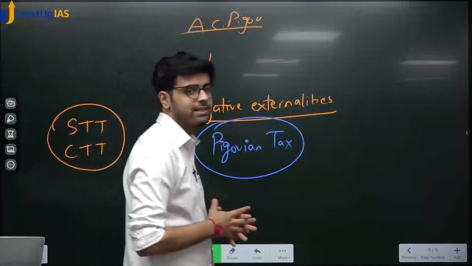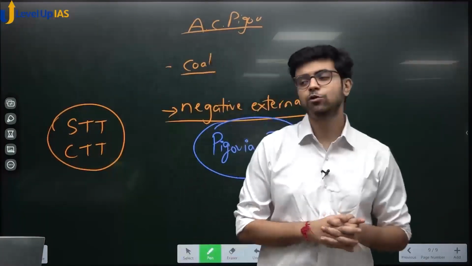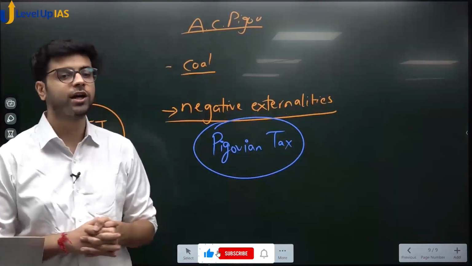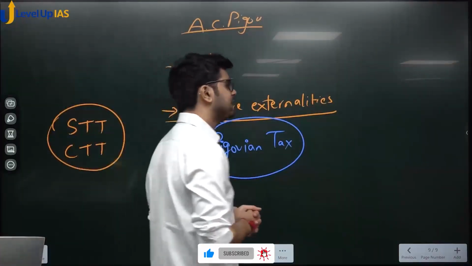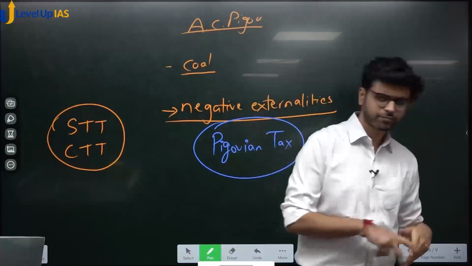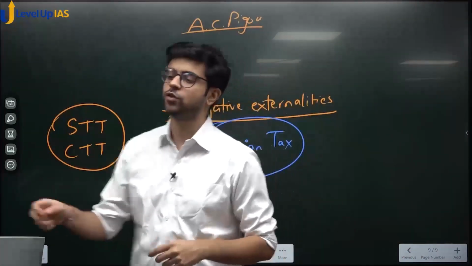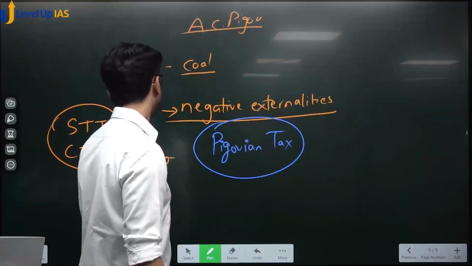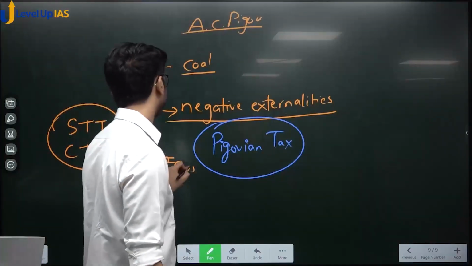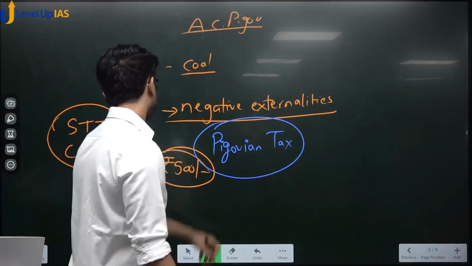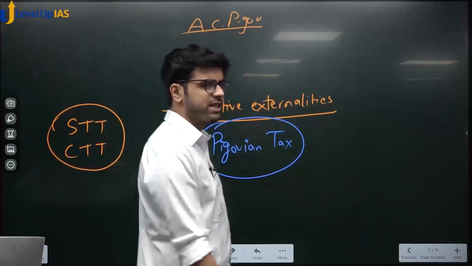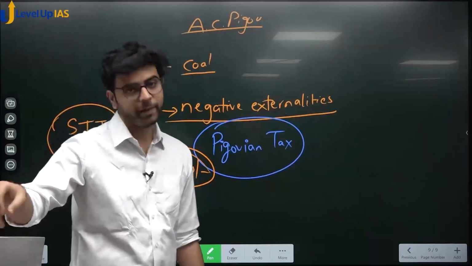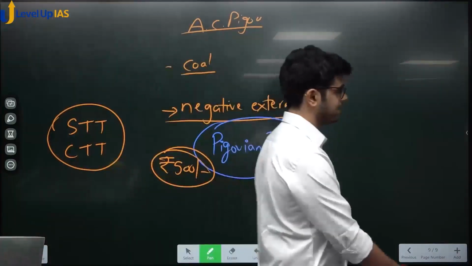What is Pigovian tax? Tax on negative externalities. Sir, can you give an example of Pigovian tax? So we currently have a tax of 500 rupees per ton of coal. Every ton of coal which you mine, you have to pay some cess, called clean energy cess. 500 rupees, it keeps on changing. It depends on the quality, depending on the pollution. So if it pollutes more, you have to pay more tax. If it pollutes less, you have to pay less tax. Okay?